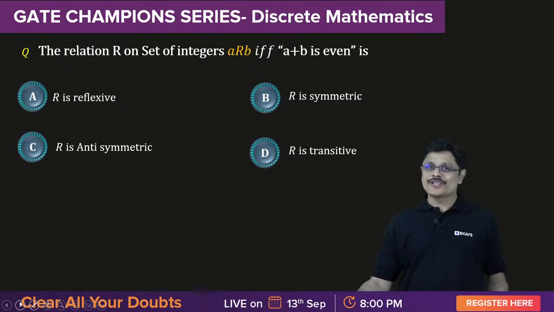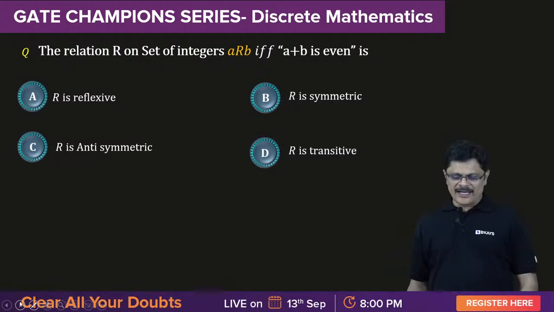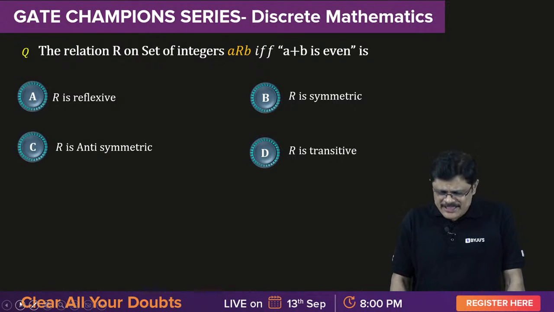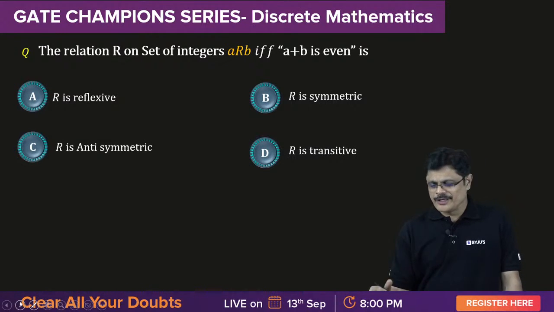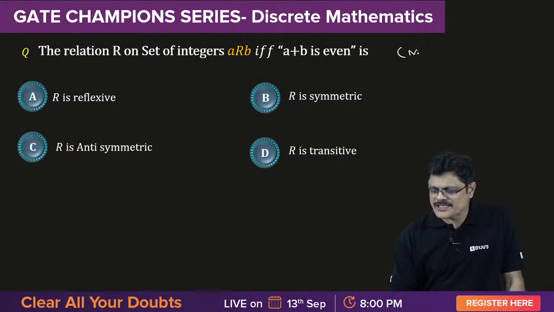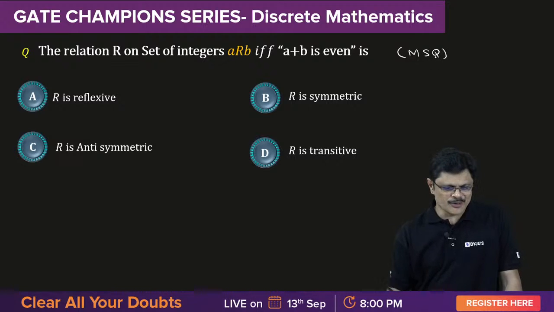Okay, logical. Next one: the relation R on the set of integers is defined like this: A is related to B if and only if A plus B is even. What type of relation is this? Is it reflexive, symmetric, antisymmetric, transitive? Sometimes this type of question can be a multiple select question also.